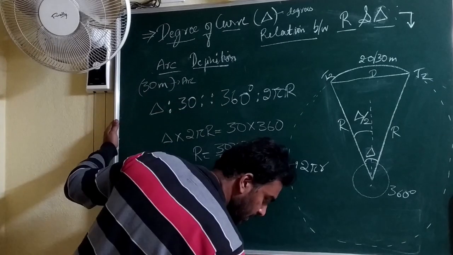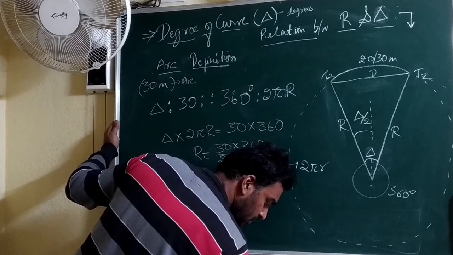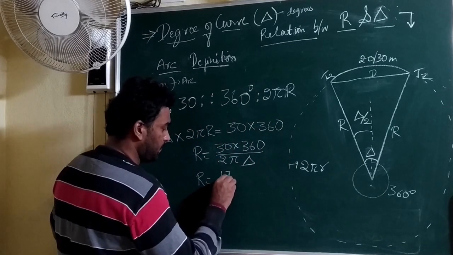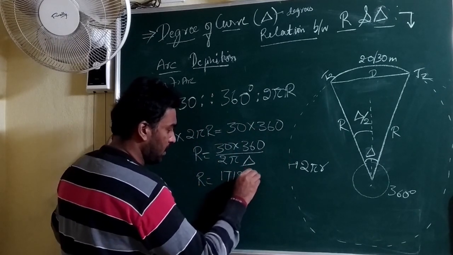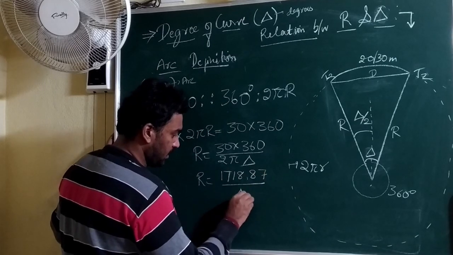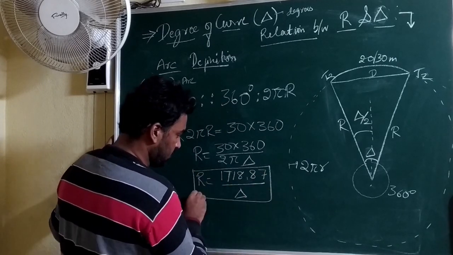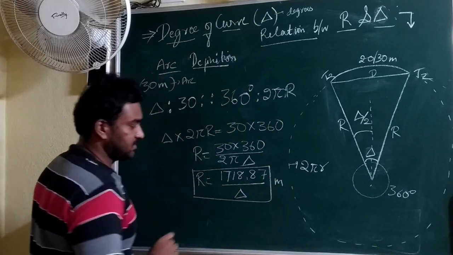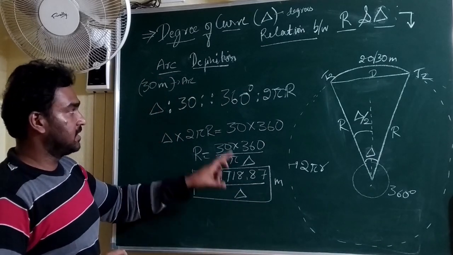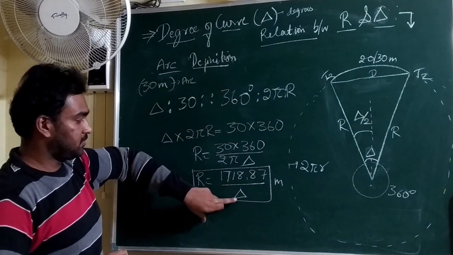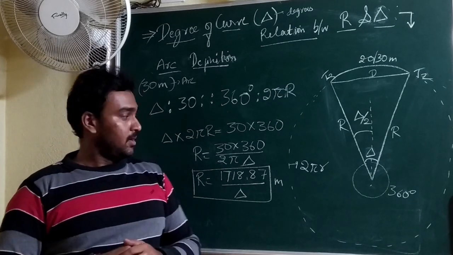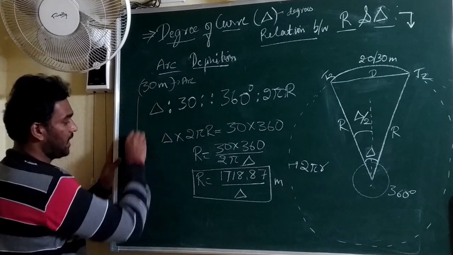If you calculate, you will get 1718.87 divided by delta, in meters, when delta is substituted in degrees. So this is for the 30 meter arc.